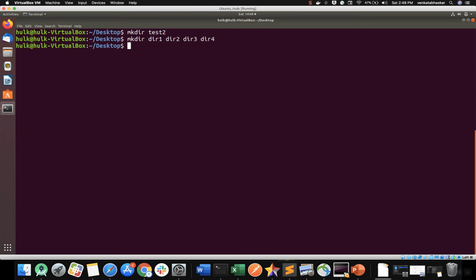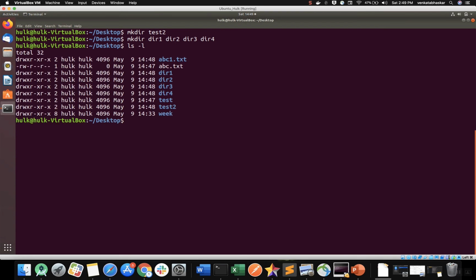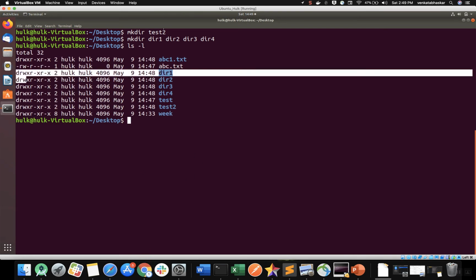Just press enter. See what happened. Run ls minus l. See how many directories are created, based on how many arguments you pass with spaces in between, directory 1, directory 2. If you give up to directory 50 or more, it's unlimited, you can create any number of directories. This is the way of creating multiple directories.